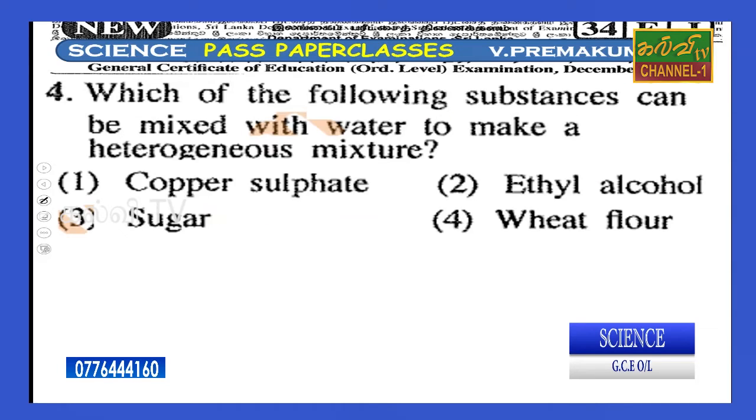Okay, we will move to the next question. Which of the following substances can be mixed with water to make a heterogeneous mixture? There are two kinds of mixtures we find, homogeneous and heterogeneous.